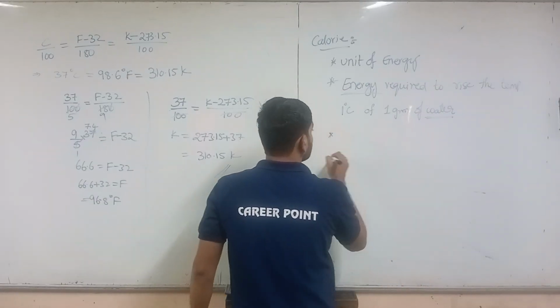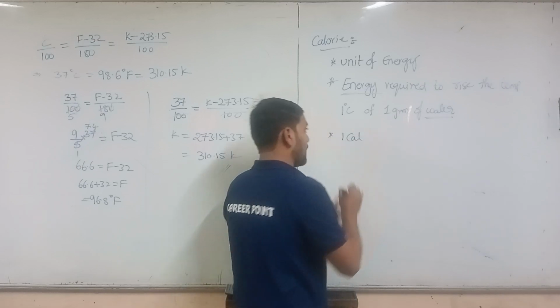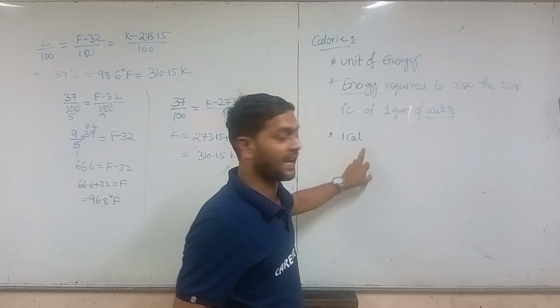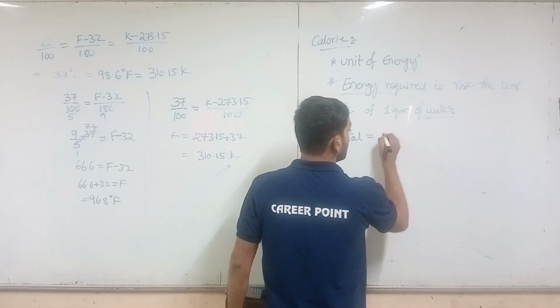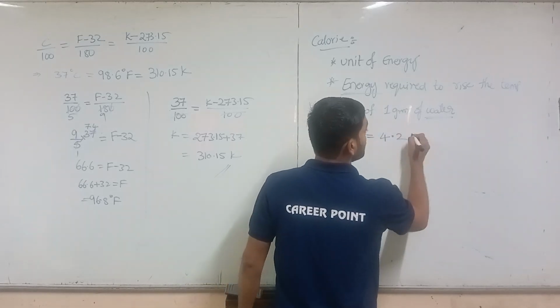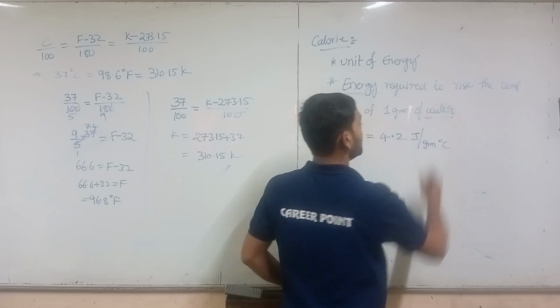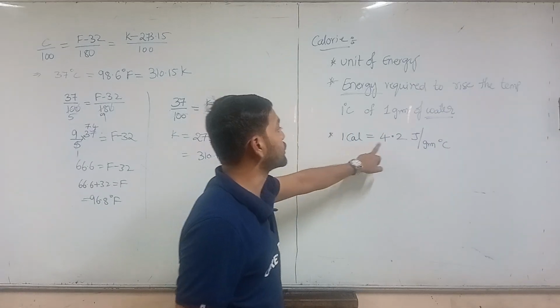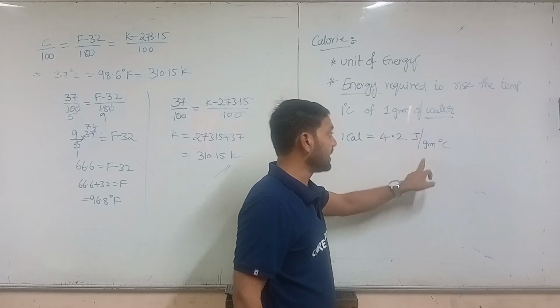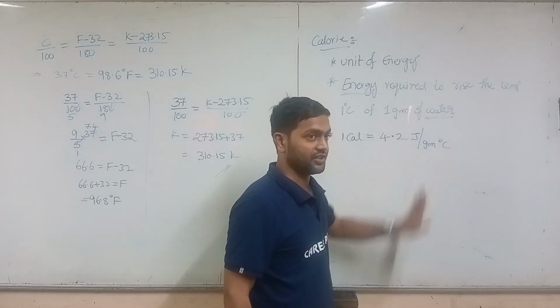Okay. So 1 calorie, written as cal, is equal to 4.2 joules per gram degree Celsius.